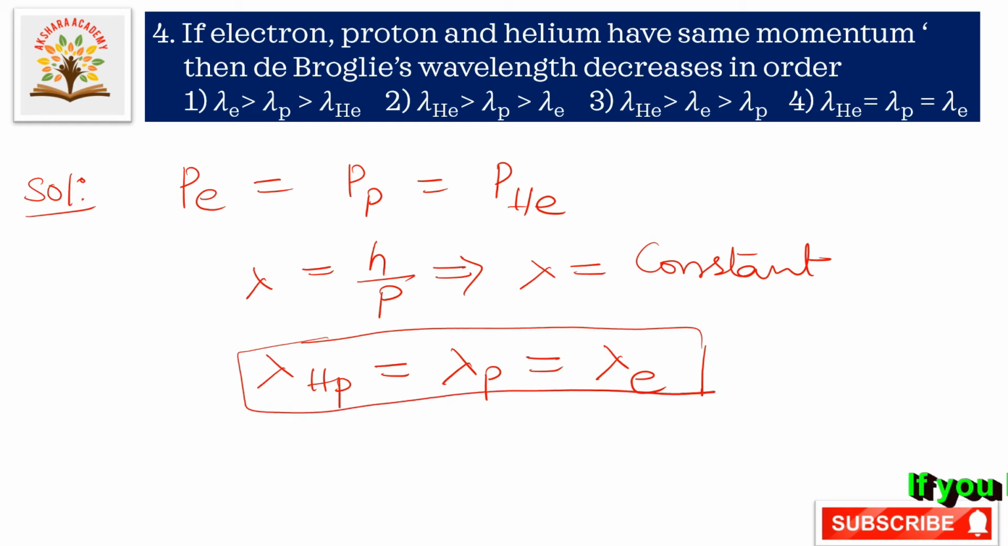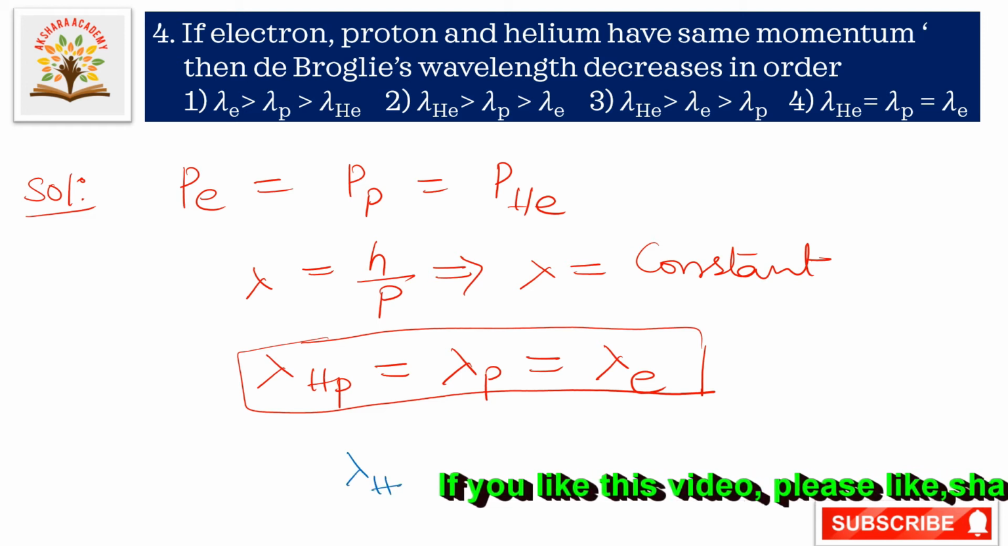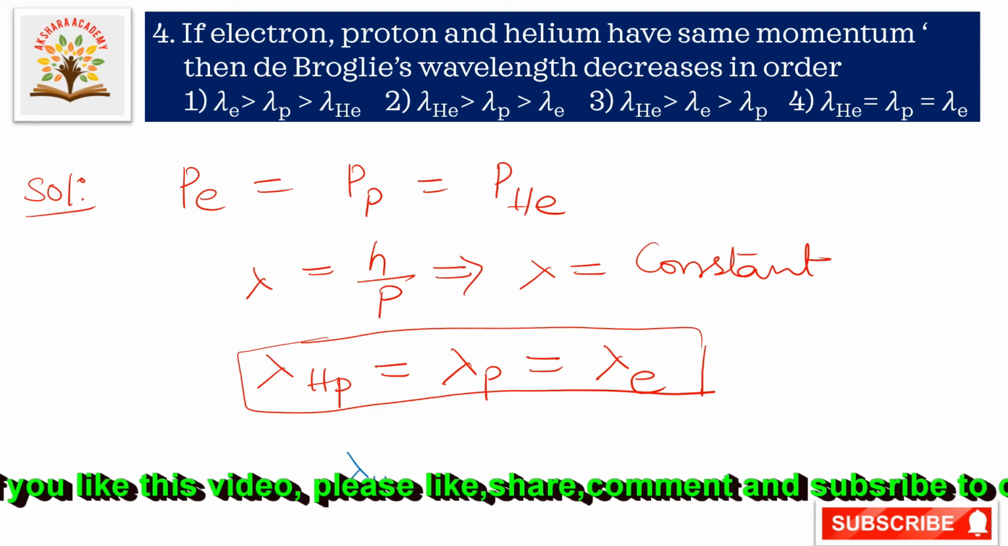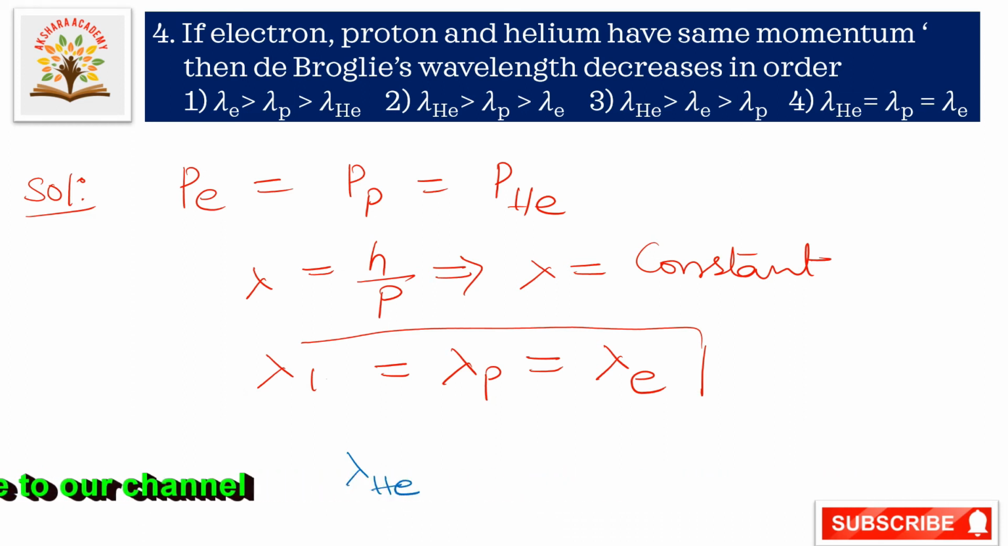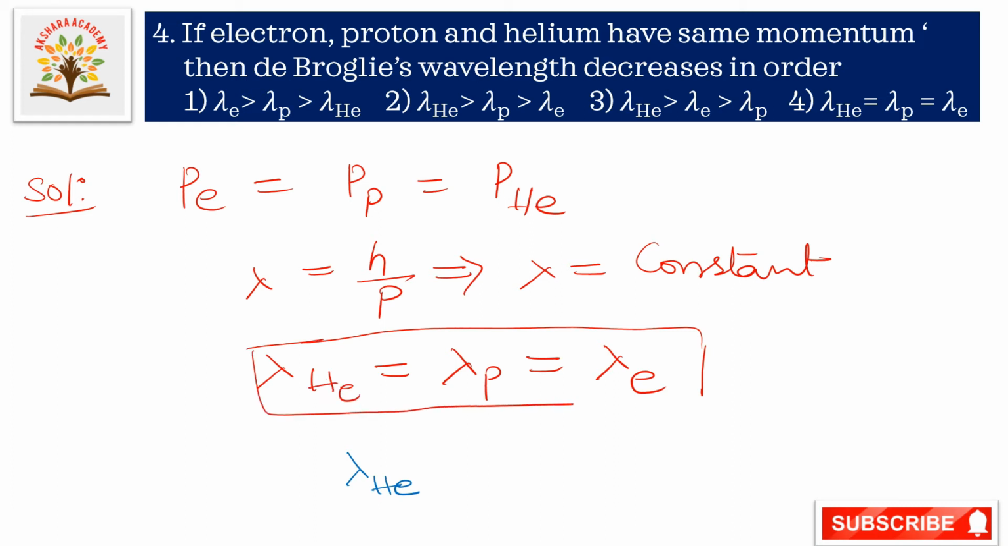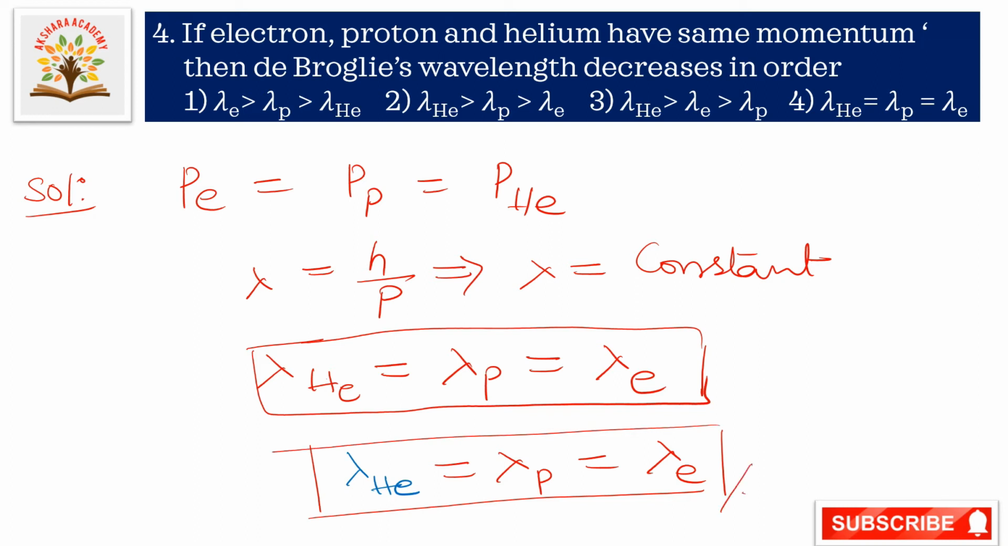Lambda He is equal to helium wavelength is equal to proton wavelength is equal to electron wavelength. This is the final order. Okay, next we'll go to the next question.